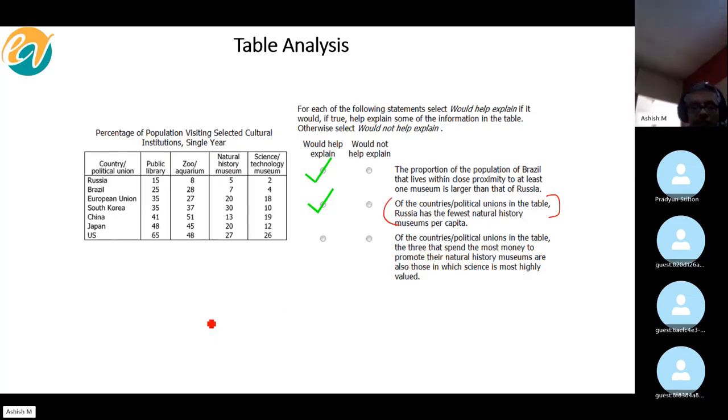Basically, per capita means the availability of museums is less, right? This is what it says. Do you agree? Per person. So if availability of museums is less, then obviously a person is less likely to visit the museums. See, it's like this, right? In India, if there is only one museum available, let's take it to the extreme, which means per capita availability of museums is extremely less, then obviously it's very unlikely for a person to visit. Yes, Bhavya.